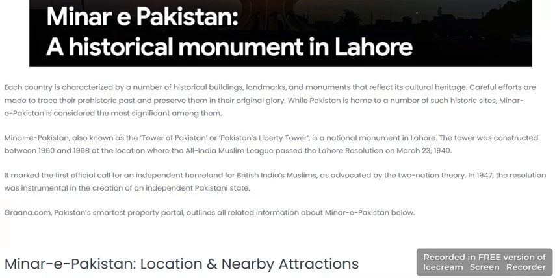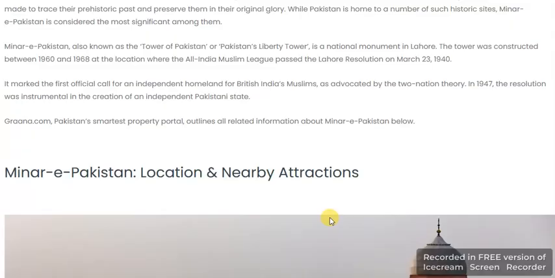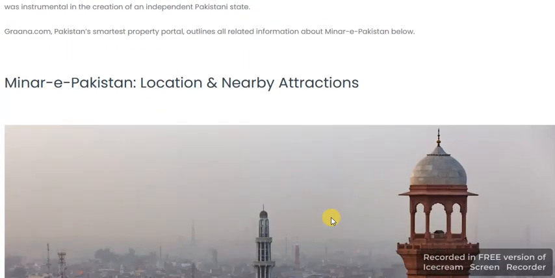It marks the first official call for an independent homeland for the British Indian Muslims, as advocated by the two nation theory. The 1947 resolution led to the creation of the independent state of Pakistan. Here is related information about Minar Pakistan below.